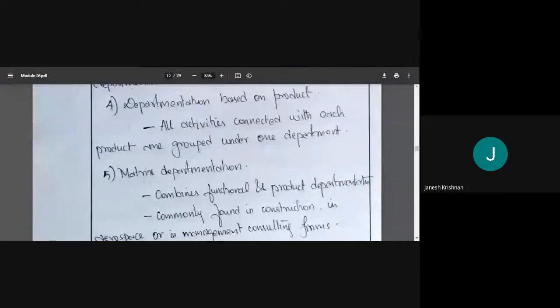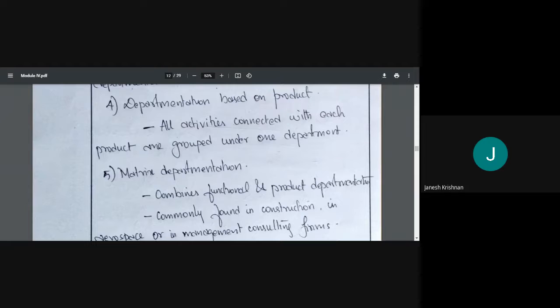Based on product means what are we gonna sell? So one product and all activities connected with each product are grouped under one department. As I said, two-wheeler. So we have a company with two-wheeler, three-wheeler, four-wheeler, and heavy vehicles.